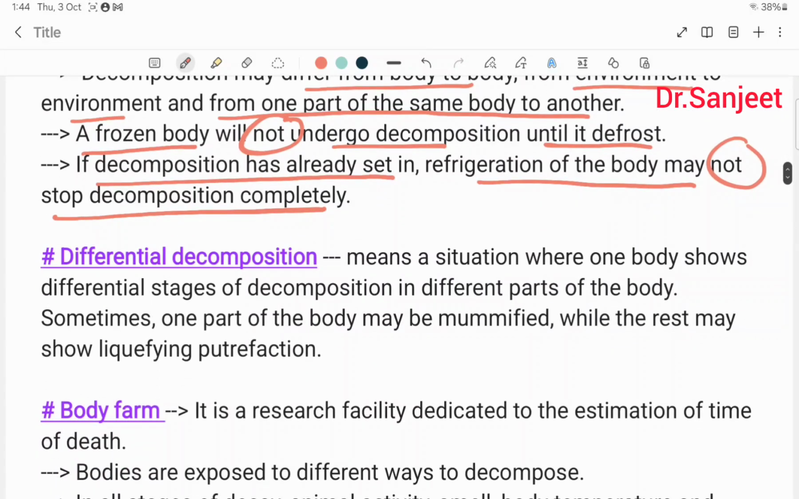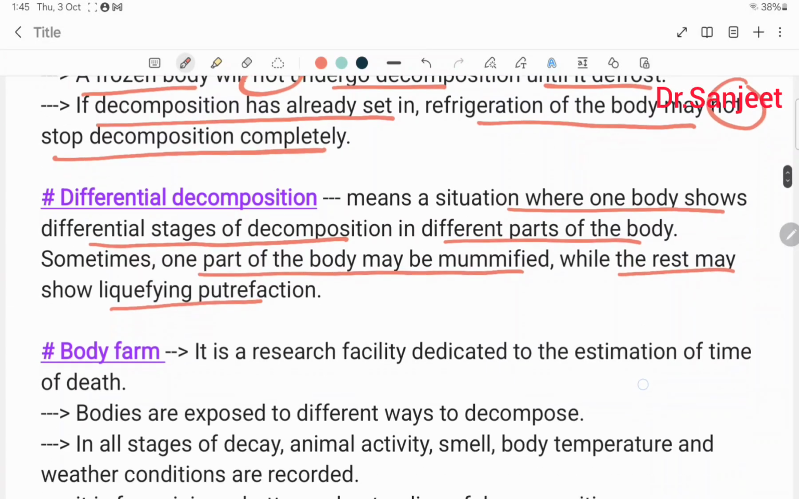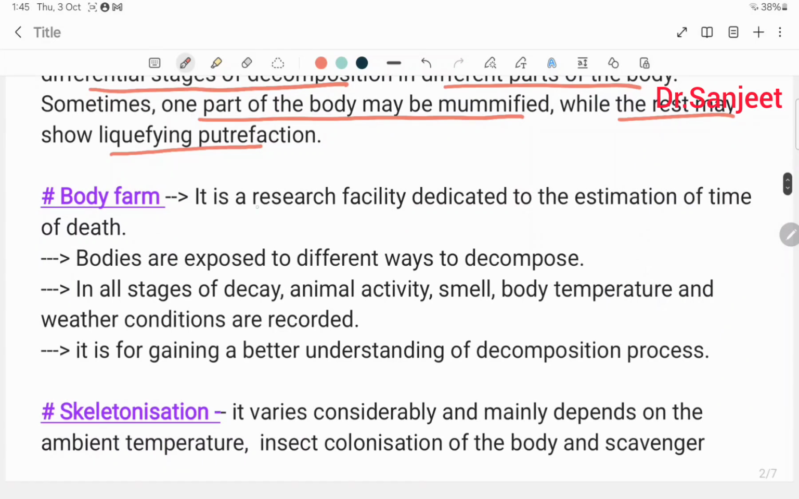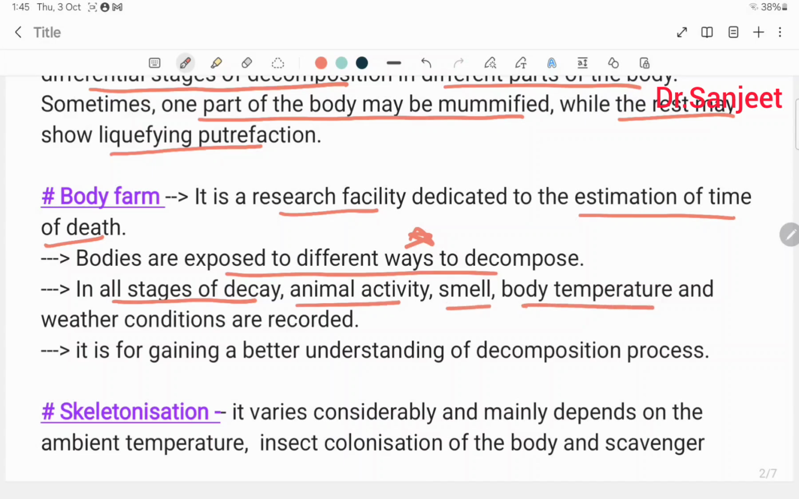Then differential decomposition means a situation where one body shows different stages of decomposition in different parts of the body. Sometimes one part of the body may be mummified while the rest may show liquefying putrefaction. Body farm. It is a research facility dedicated to the estimation of time since death. Bodies are exposed to different ways to decompose. All stages of decay, animal activity, smell, body temperature and the weather conditions are recorded. It is for gaining a better understanding of the decomposition process.